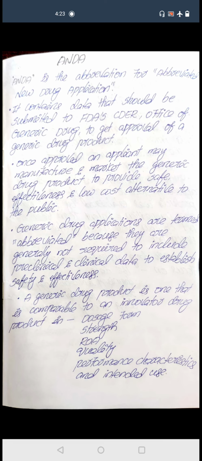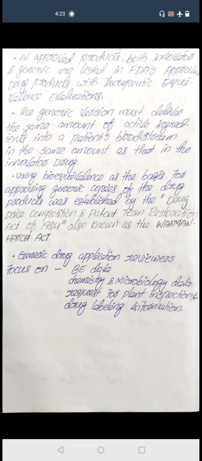Here we compare the innovator drug with our generic drug in terms of dosage form, strength, route of administration, quality, performance characteristics and intended use. We compare this generic drug with the innovator drug in all these respects.